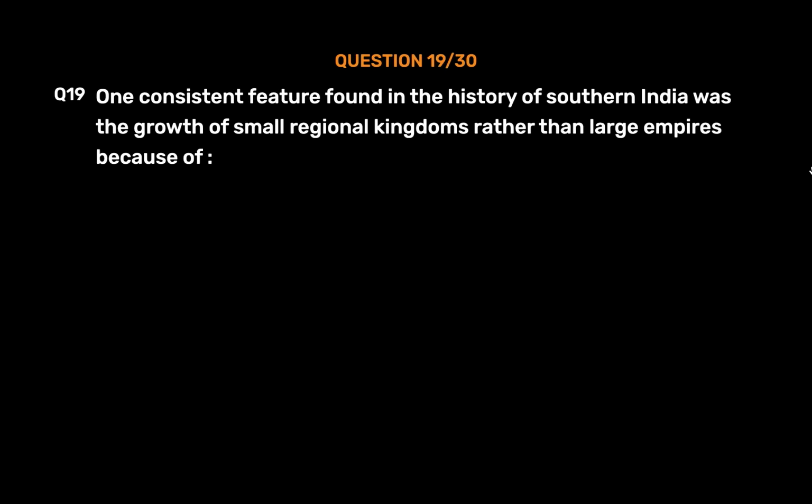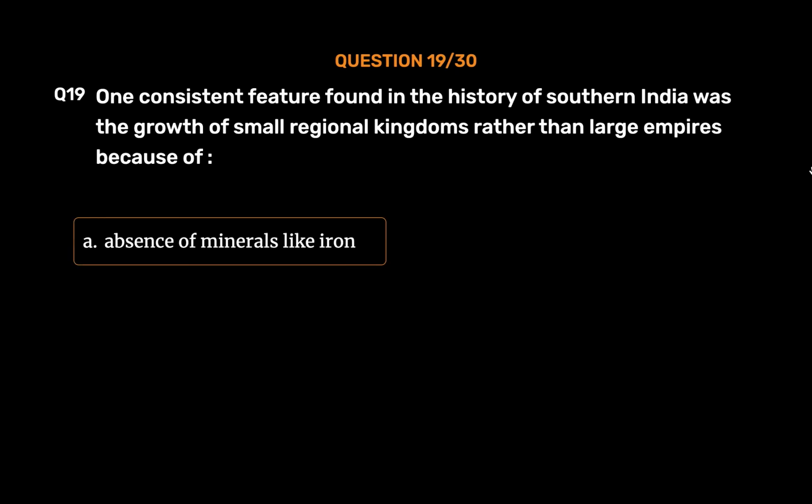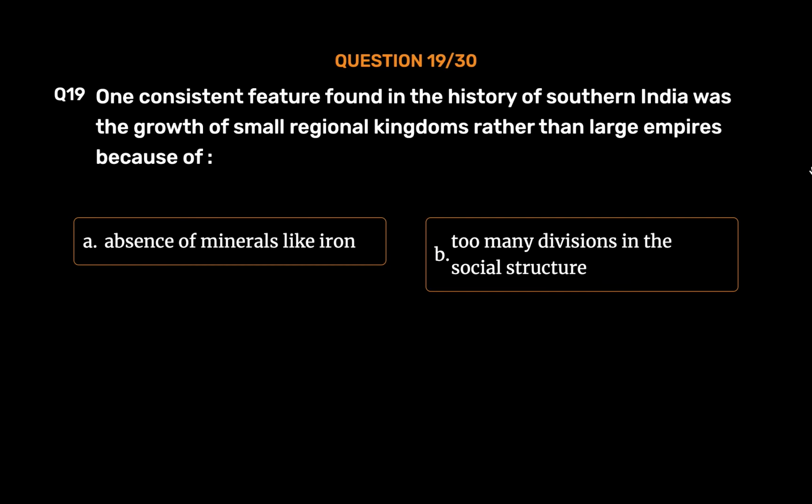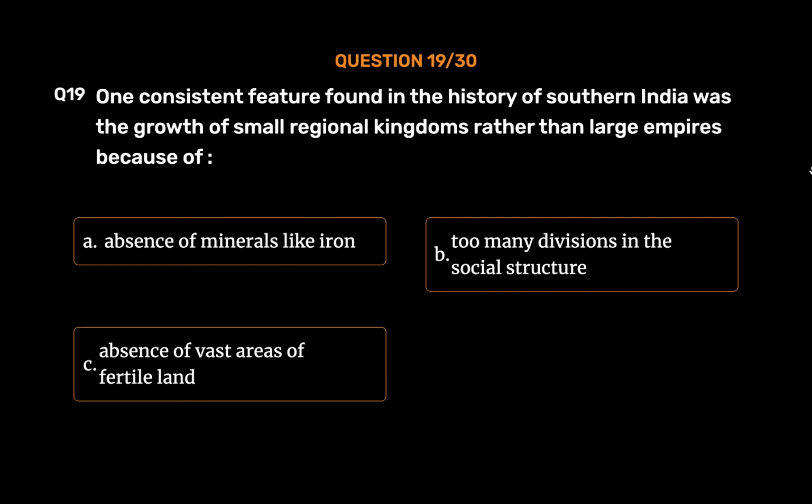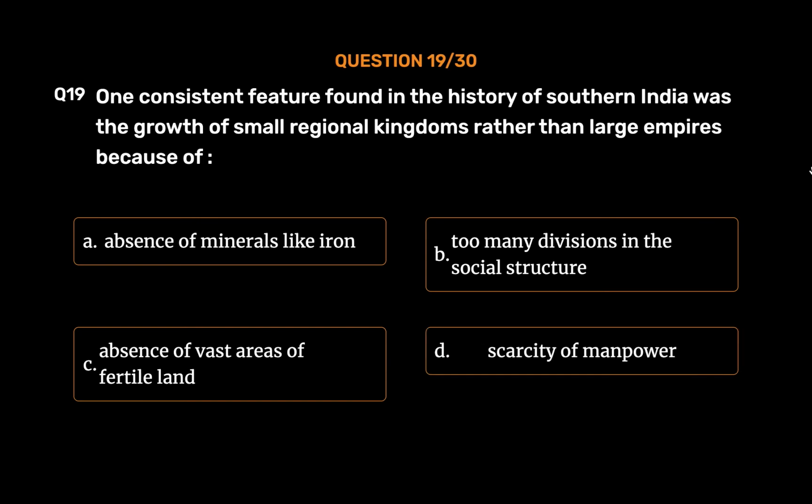Question number 19. One consistent feature found in the history of southern India was the growth of small regional kingdoms rather than large empires because of option A. Absence of minerals like iron. Option B. Too many divisions in the social structure. Option C. Absence of vast areas of fertile land. Option D. Scarcity of manpower. The correct answer is option C. Absence of vast areas of fertile land.